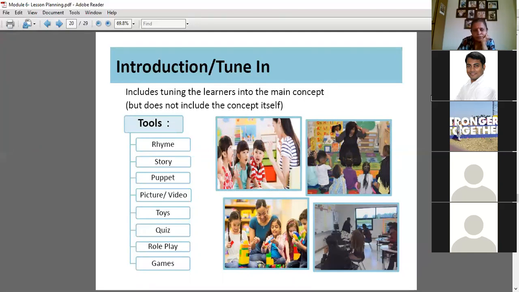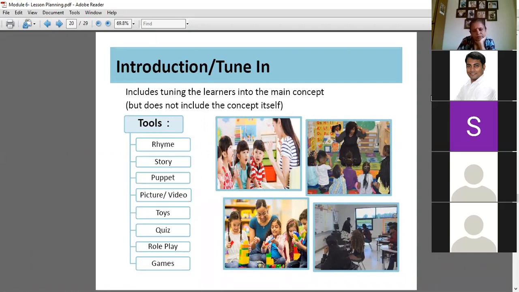So the topic is hygiene. The main concept is hygiene, right? Yes. The question is, what can be a tune-in activity or an introduction activity, which is not the main concept, but it's kind of a warm-up. So your answer has to be that we will start with a question answer where we will ask them, did you brush your teeth, and so on and so forth. Or probably we will start with a rhyme like brush your teeth or wash your hands, or a rhyme about combing your hair. So we will start with that and slowly bring them to the main concept of hygiene.